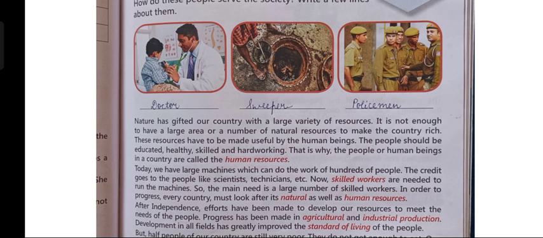So, people should be educated, healthy, skilled, and hardworking. Then only they can make the natural resources useful. And that is why people or human beings in a country are called human resources.